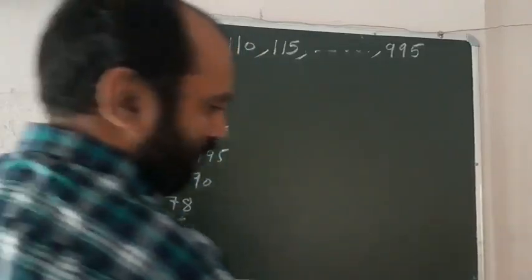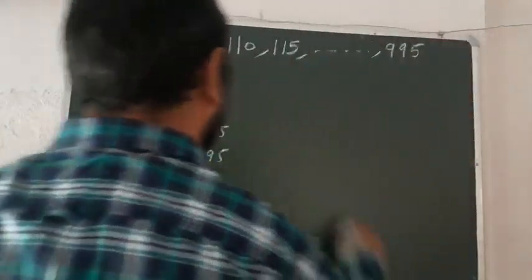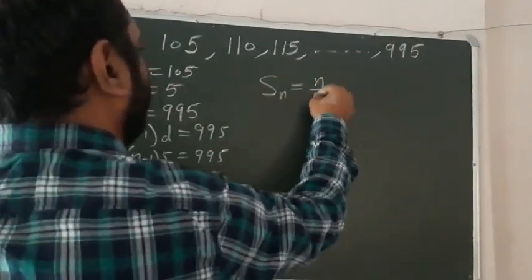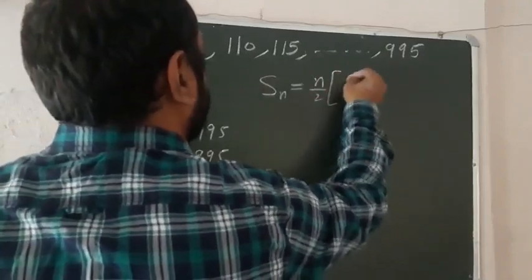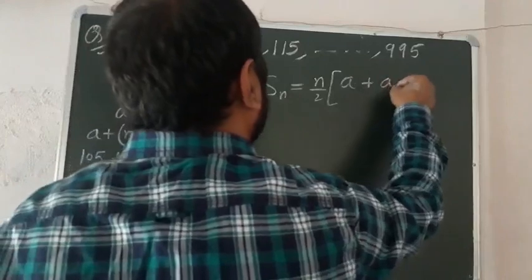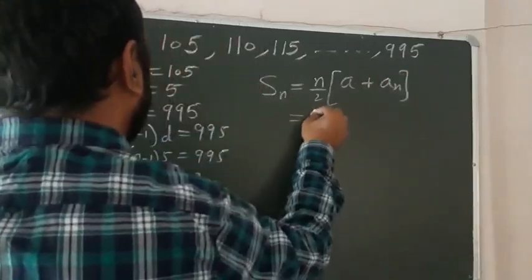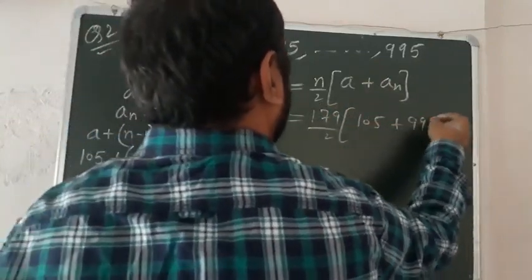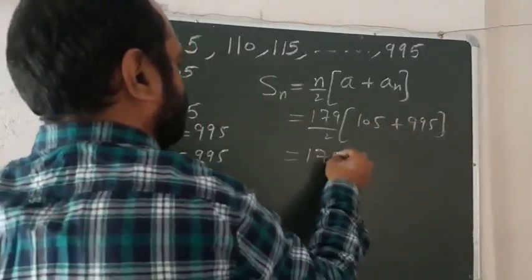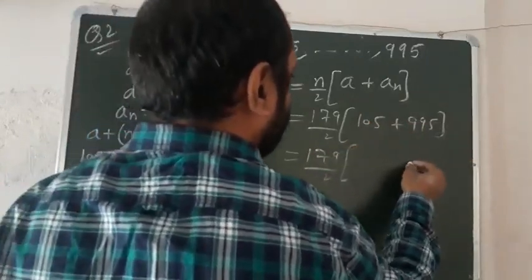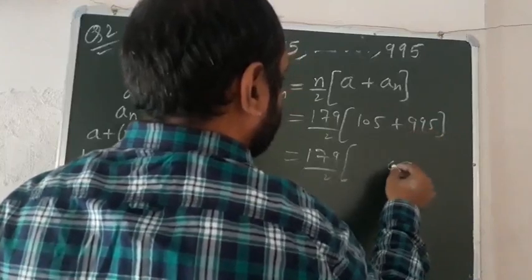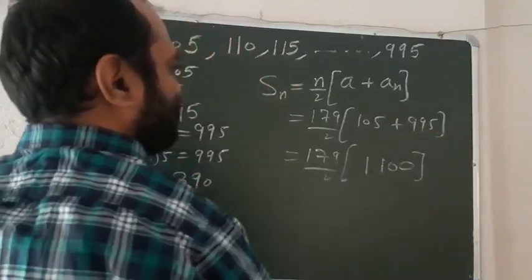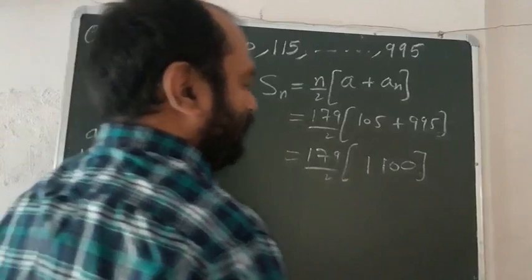Now you have to find the sum of all natural numbers, means Sn. Find Sn, son. The formula is similar to the previous question: n by 2 into a plus l, first term plus last term, right? So when we put the value here, 179 by 2 into 105 plus 995. When we add this, it becomes 1100, right?